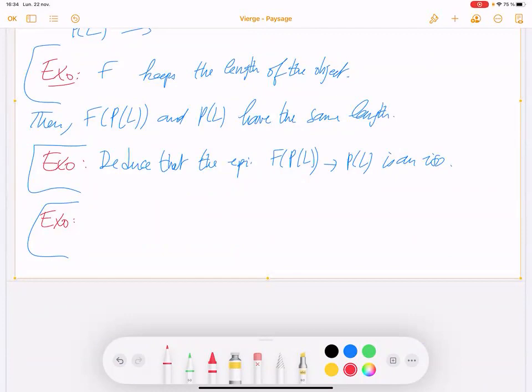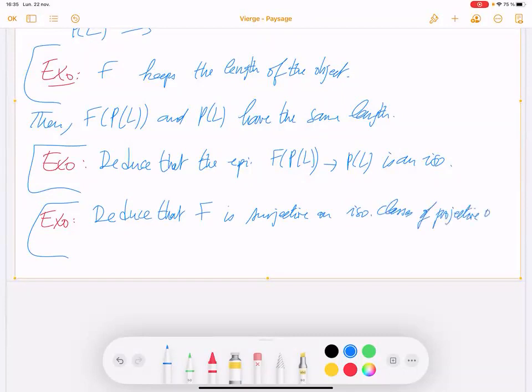So deduce that F induces a surjection on isomorphism classes of projective objects.